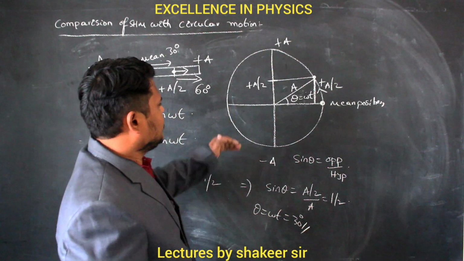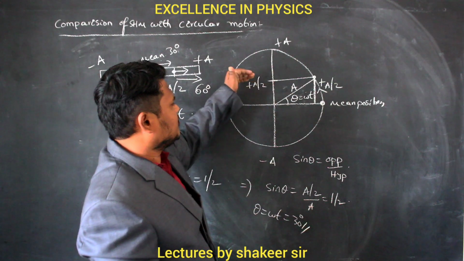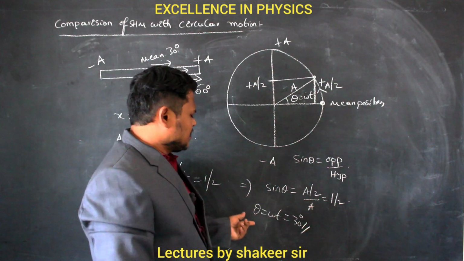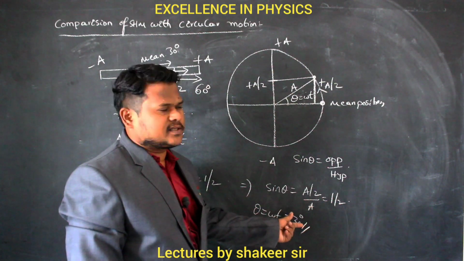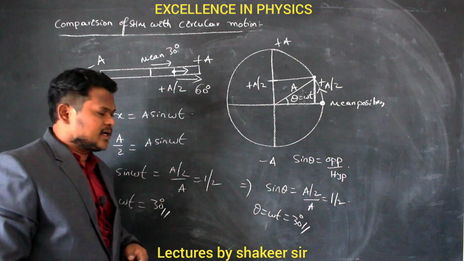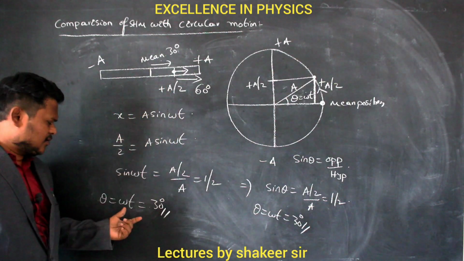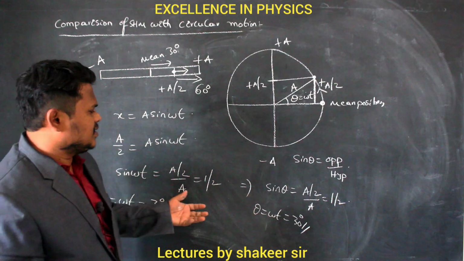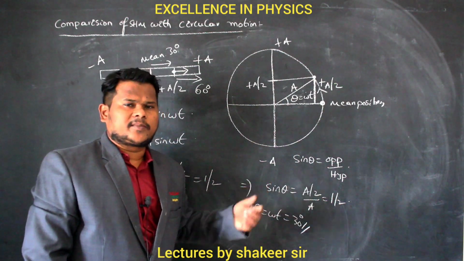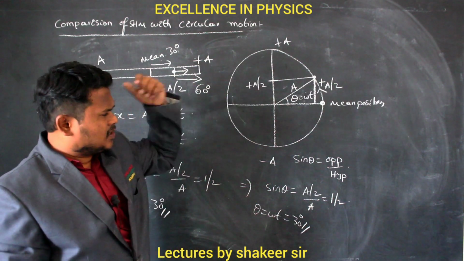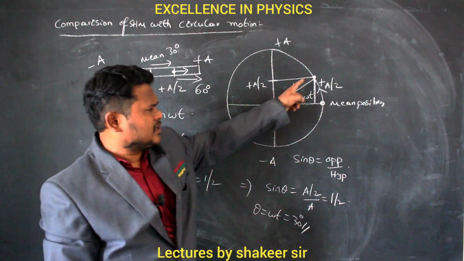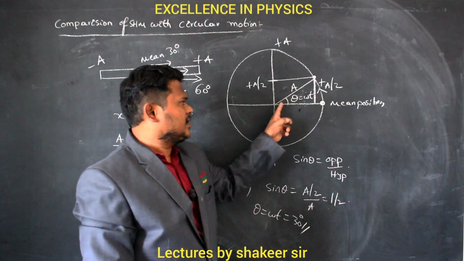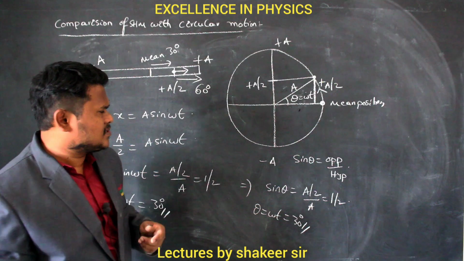It means when it has covered a displacement of half of the maximum displacement, it is equivalent to having covered 30 degrees in the circular path. Are you able to understand? So here we have calculated by using the equation, and here by using trigonometry. Clear? And not only by using this right angled triangle, we can also calculate by using the other right angled triangle. Let us see how we can do it.